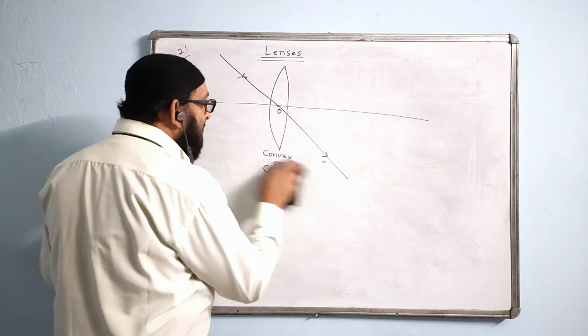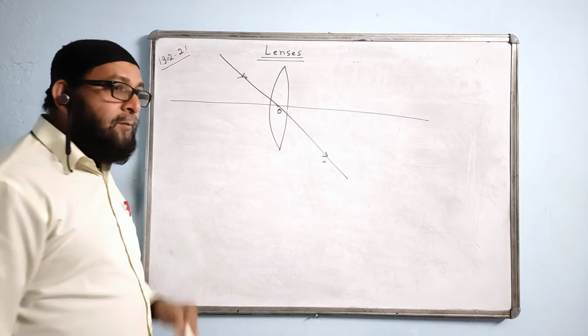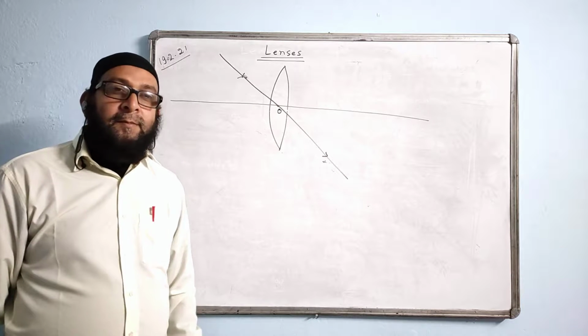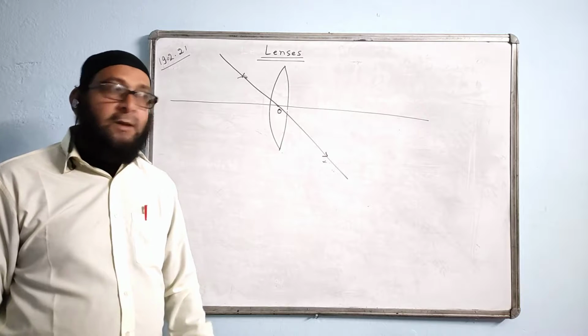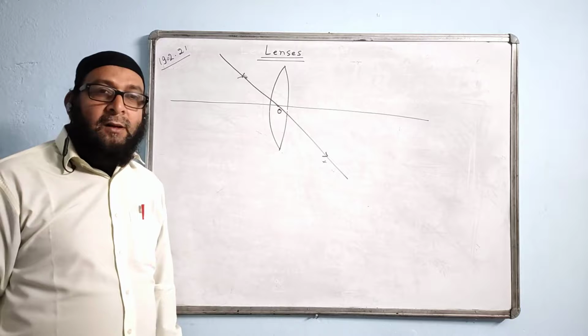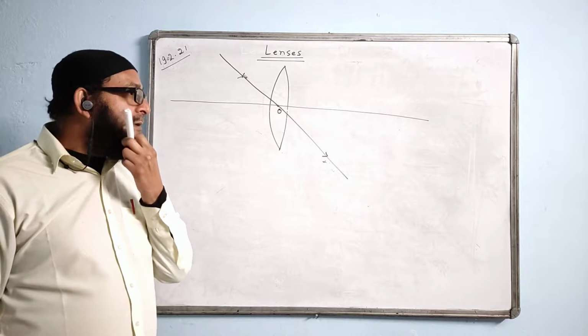Why? If question comes, why does an incident ray through O pass undeviated? It is not center of curvature. Center of curvature is somewhere here, somewhere here. It has got nothing to do with center of curvature.